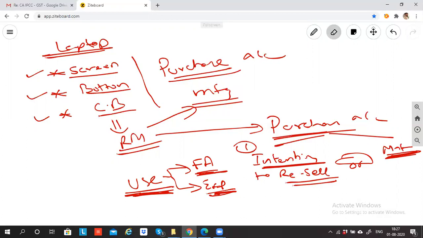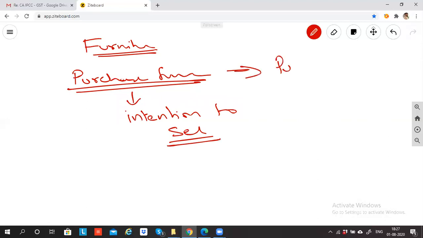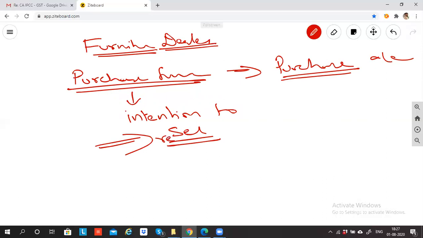I'll give you one better example. A furniture shop. A furniture guy is purchasing furniture. What do you think his intention will be? Can I say it will be for selling? The intention is to sell. So this purchase of furniture will be recorded in the purchase account. I'm a furniture dealer. If a furniture dealer is purchasing furniture, since his intention is to resell, he can record this in the purchase account.